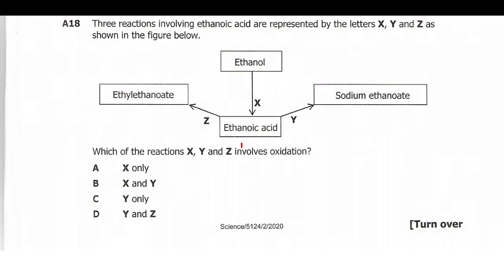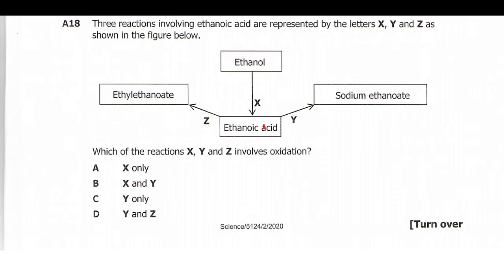So oxidation is the addition of oxygen to a compound. Usually when ethanol undergoes oxidation, it goes to ethanoic acid. So this one, ethanoic acid going into ethyl ethanoate, which is an ester, is esterification. When you react ethanoic acid, which is the carboxylic acid, and an alcohol, you form ethyl ethanoate. So this process Z is esterification.